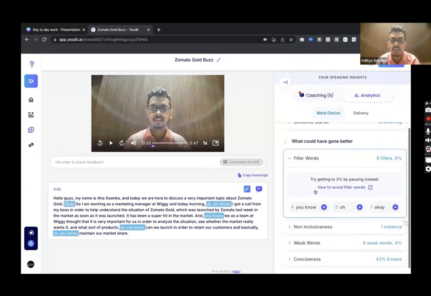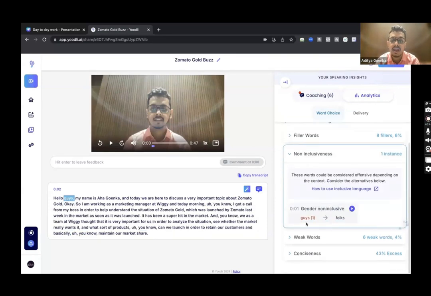What were the filler words? I used 6% filler words, 8% filler words. Basically, I used 4 times, 3 times, okay 1 time. It is telling me that I should try to go to 3%. Non-inclusive words: I use the word guys, and it is telling me that it may be offensive to the female gender and to people in general. So in order to become inclusive, I should be using the word folks instead of guys.